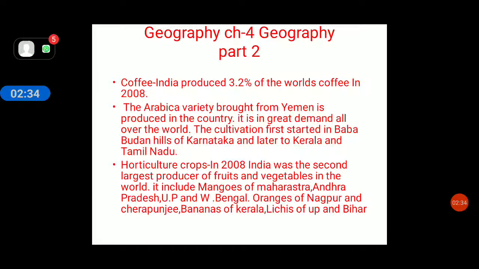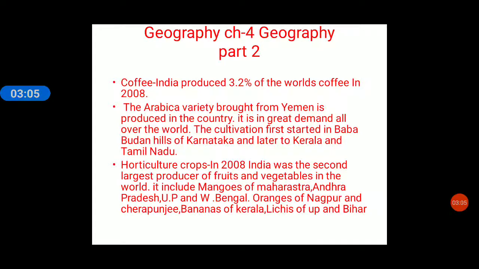India produces 3.2% of the world's coffee, and this data is of 2008. The Arabica variety was brought from Yemen. In India, we produce a special variety of coffee which is highly priced all over the world. The name of that is the Arabica variety. It was brought from Yemen and is produced in the country. All over the world, it is in great demand.